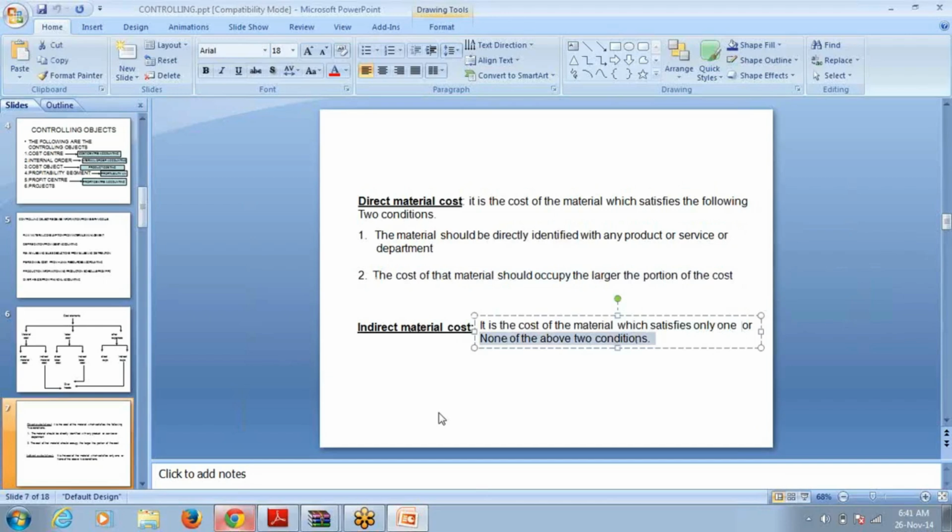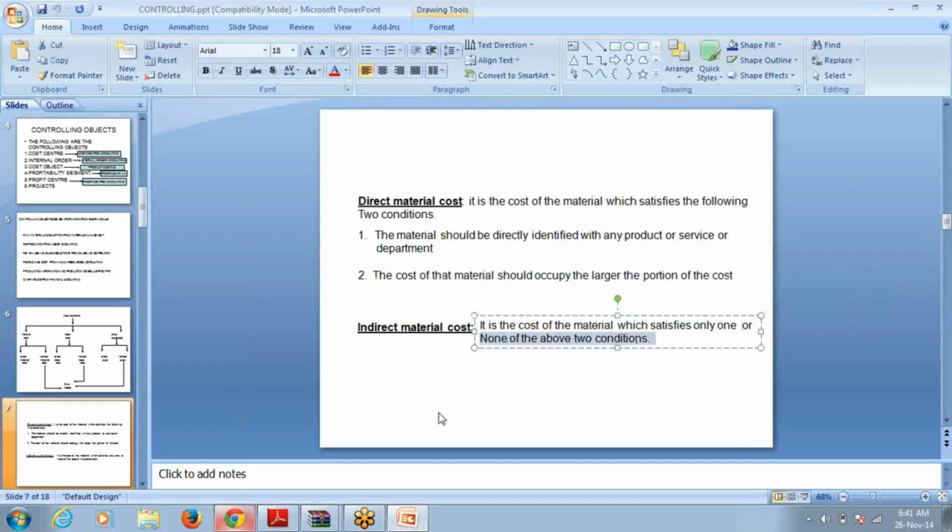Is called indirect material cost. I will give you an example. You take a computer table. I am talking about the traditional computer table in India, not the high-tech computer tables. You might have seen the traditional computer table. What are the materials we are using to manufacture that computer table?